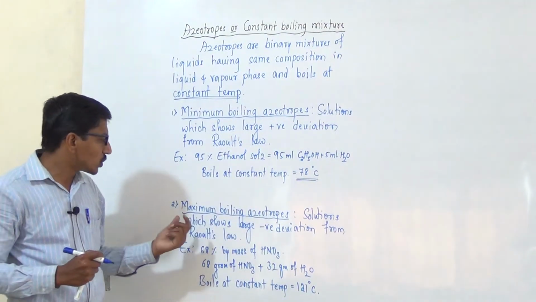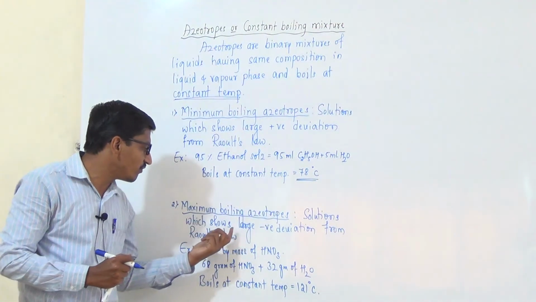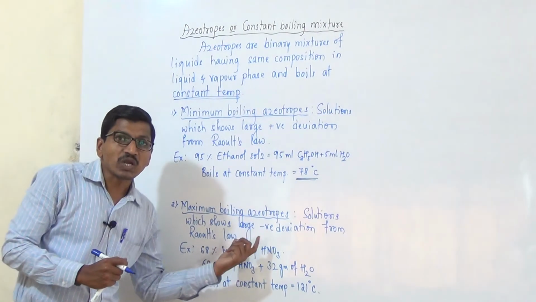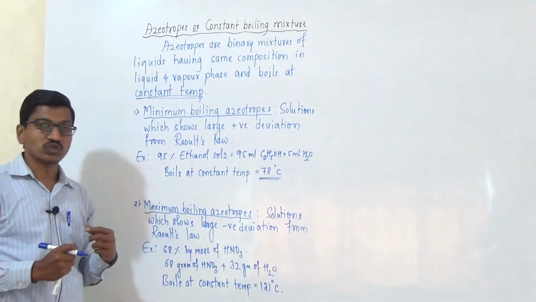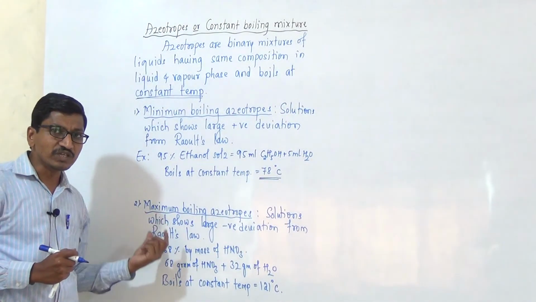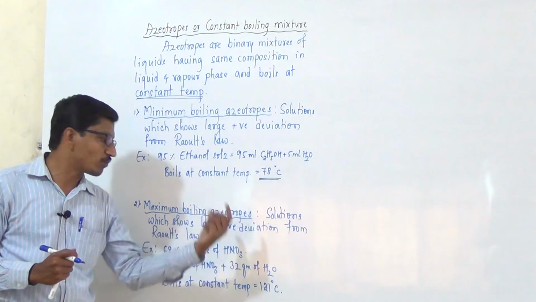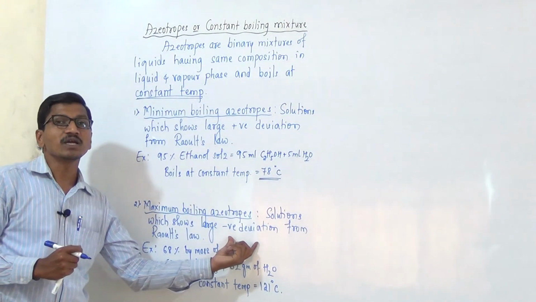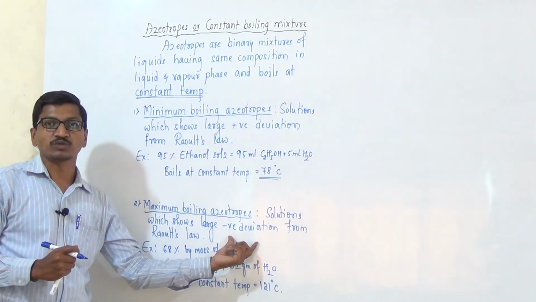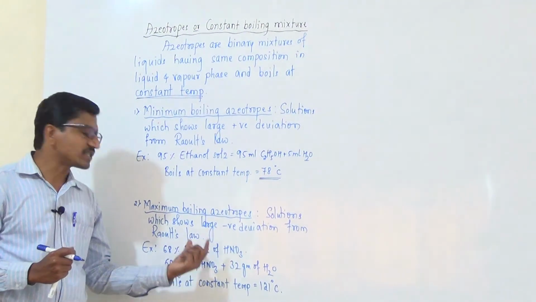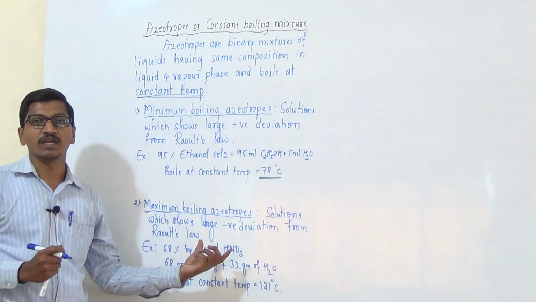Maximum boiling azeotropes are those solutions which show large negative deviation from Raoult's law. The solutions which show large negative deviation from Raoult's law form maximum boiling azeotropes. For example, 68% by mass of HNO3.